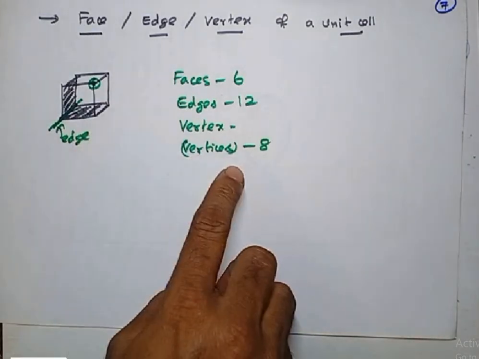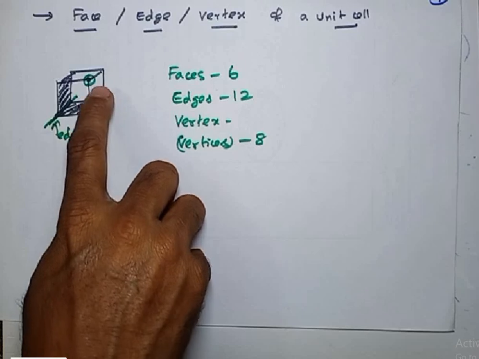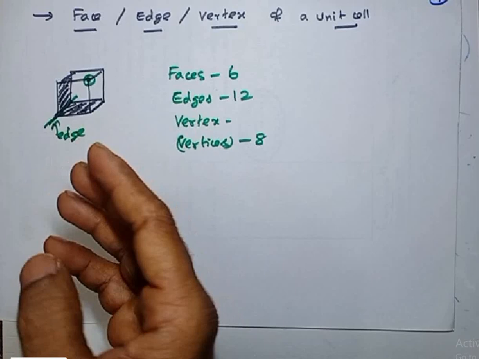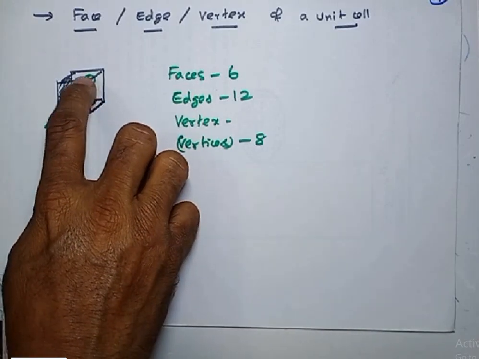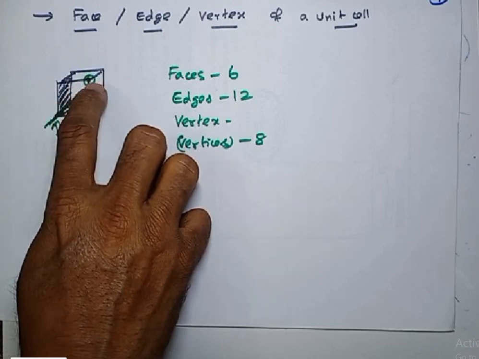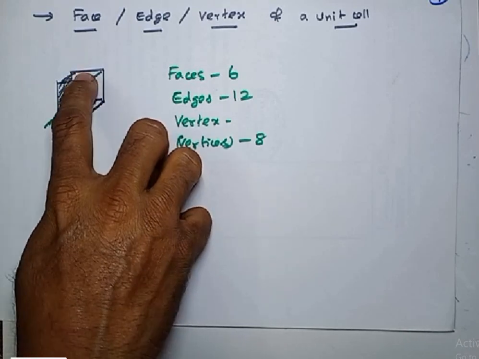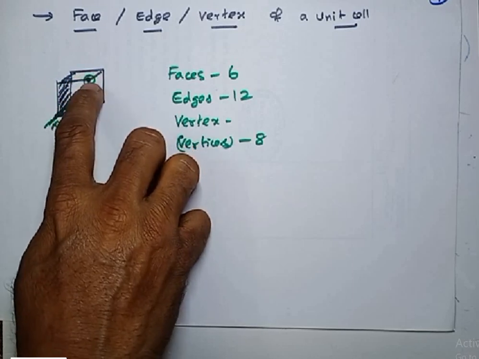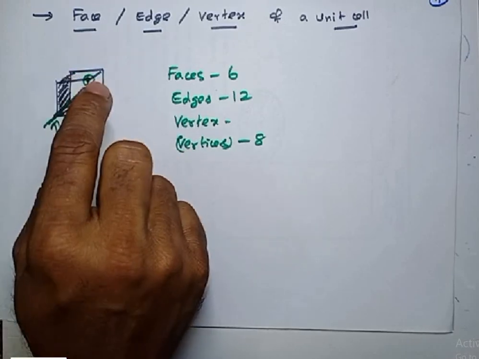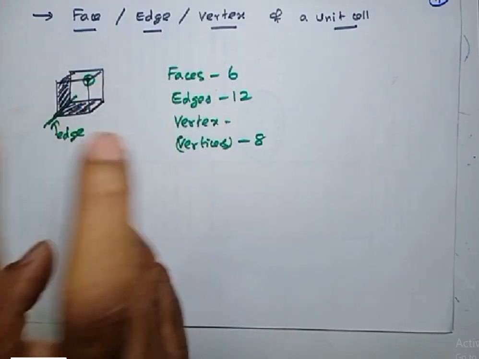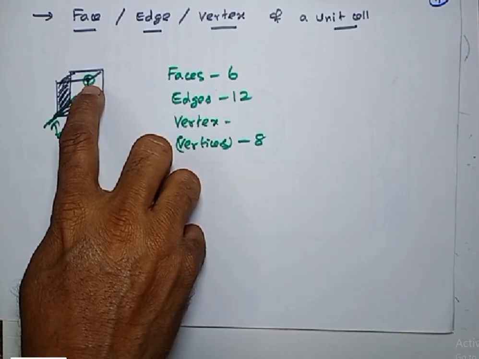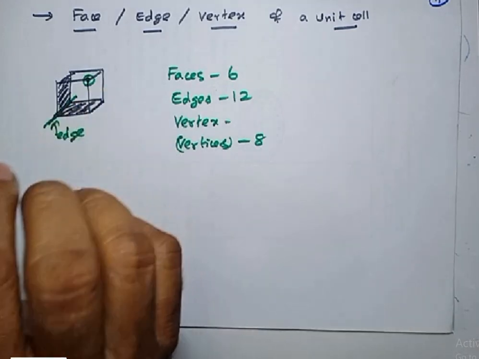Then what is meant by vertex? Vertex is nothing but corners. But in a crystal we won't say it is a corner, it is actually the meeting point of three or more faces. See here, this face, this side face and top face. These three faces are meeting here, joining here, correct? So the meeting point of three or more faces, not two, is called a vertex. We simply call this a corner.